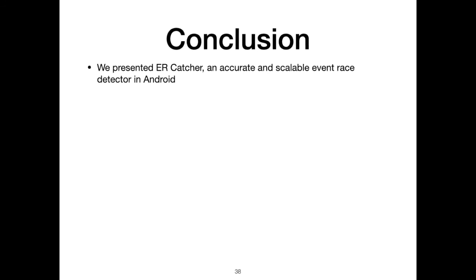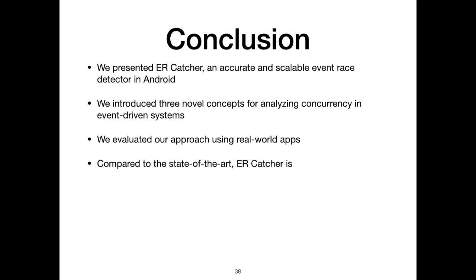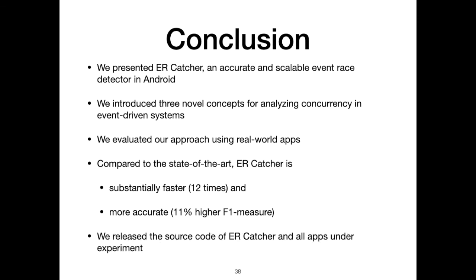In conclusion, we presented ERCatcher, an accurate and scalable event race detector in Android. We introduced 3 novel concepts for analyzing concurrency in event-driven systems. We evaluated our approach using real-world apps, and compared to the state-of-the-art, ERCatcher is substantially faster and more accurate. We released the source code of ERCatcher and all apps under experiments.